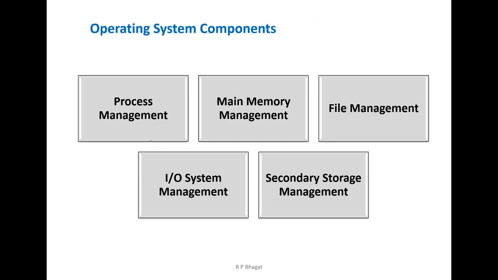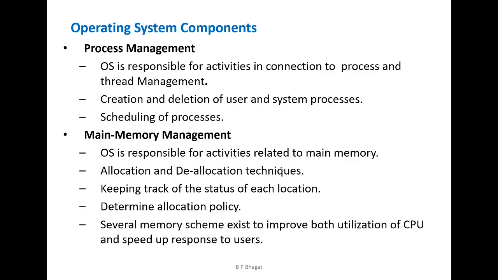Operating system components are basically categorized into 5 important types: process management, main memory management, file management, I/O system management, also called device management, and secondary storage management. Operating system components have been categorized into 5, and the first we are going to discuss is the process management.